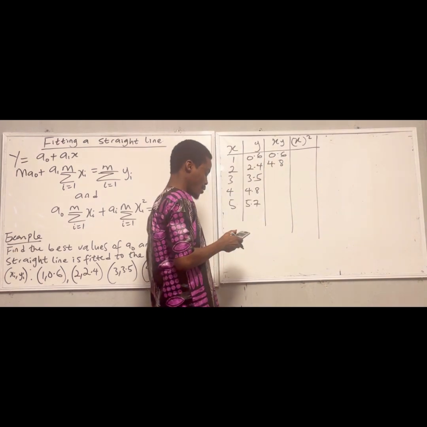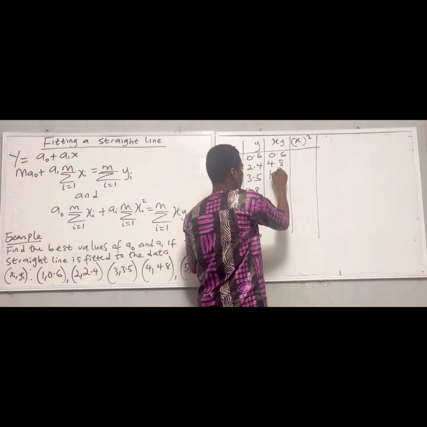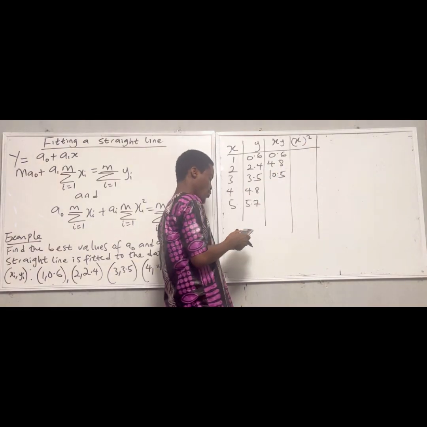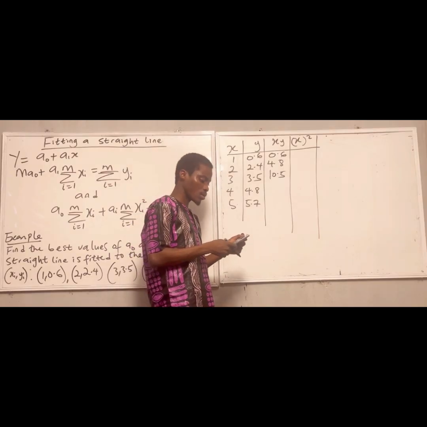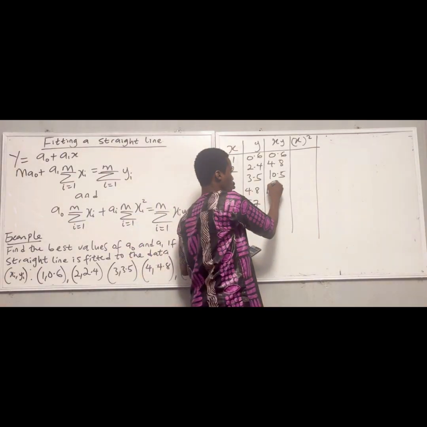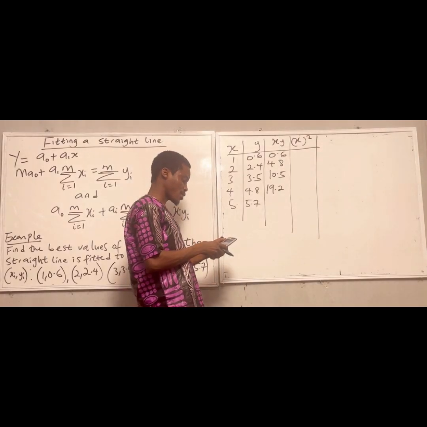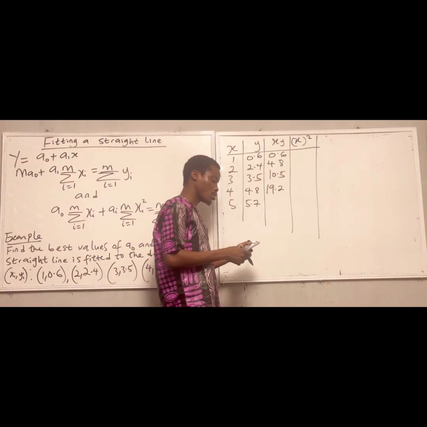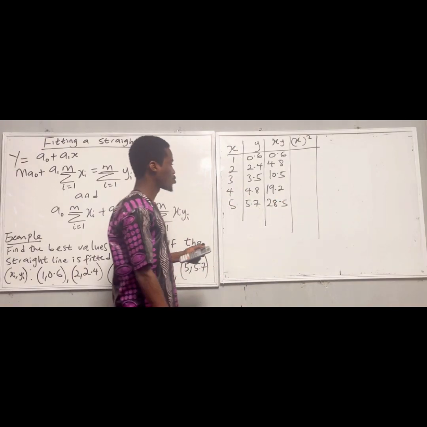If I multiply 3 by 3.5, I'm going to have 10.5. If I multiply 4 by 4.8, I'm going to have 19.2. If I multiply 5 times 5.7, I'm going to have 28.5. So I've solved this.